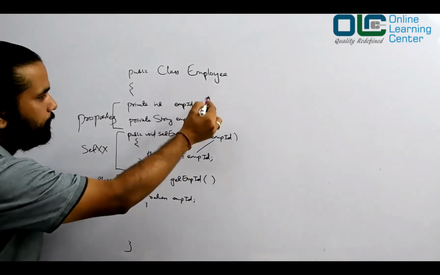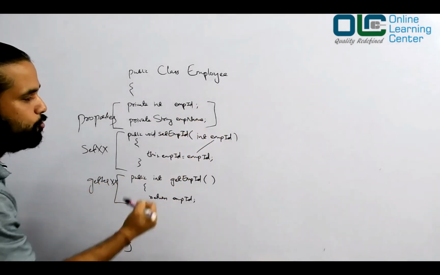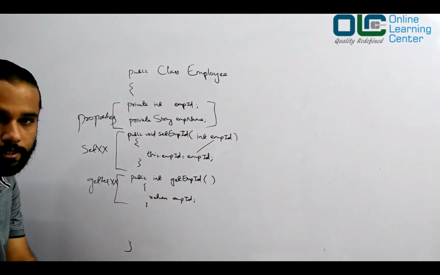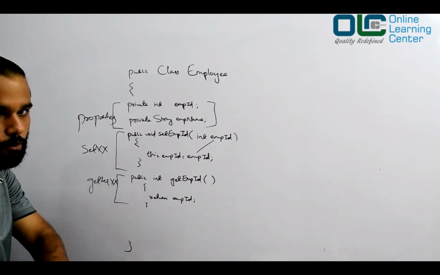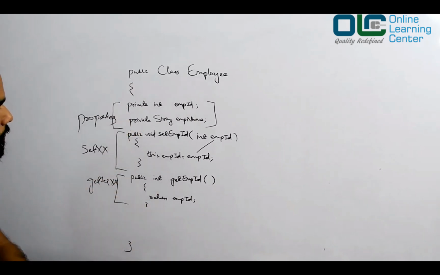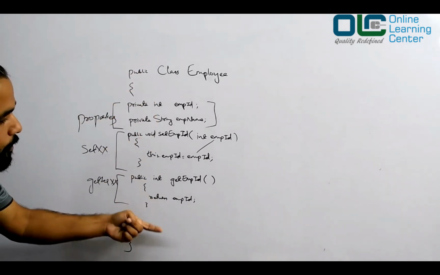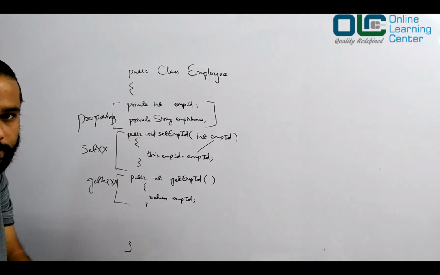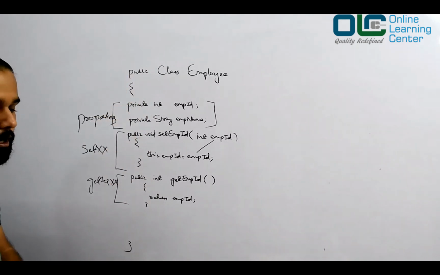All you need to do is have these two properties and then right-click somewhere. You will be able to generate your getter and setter methods, constructors, toString method, whatever is required. We'll see that when we start the practical. But still, you have to produce this much code. Either you write it or you make your IDE write it for you, but you are still producing a lot of code, which is really not a great idea.